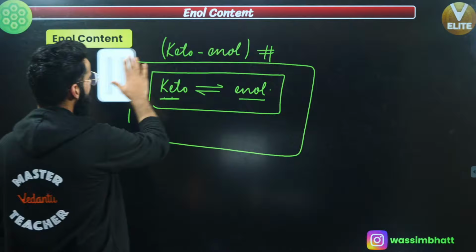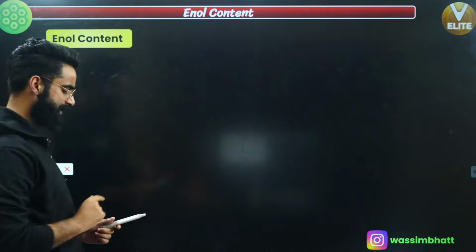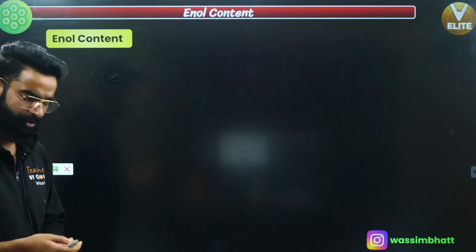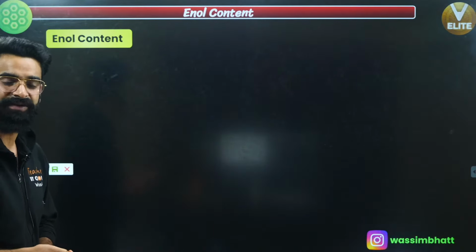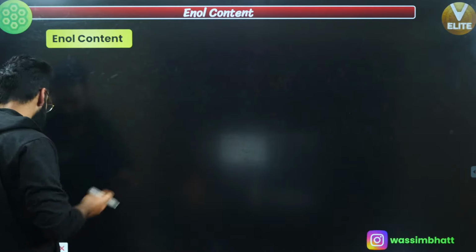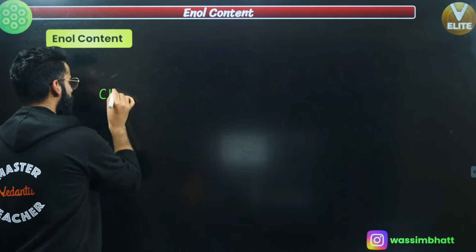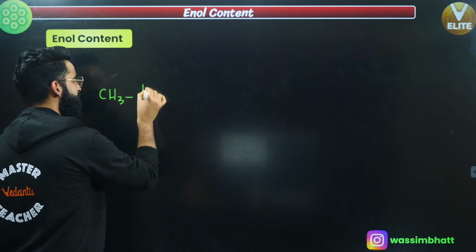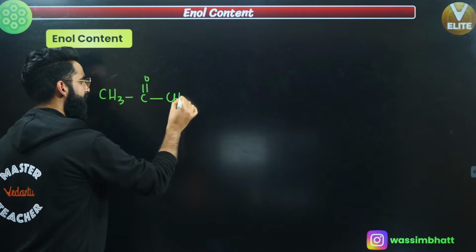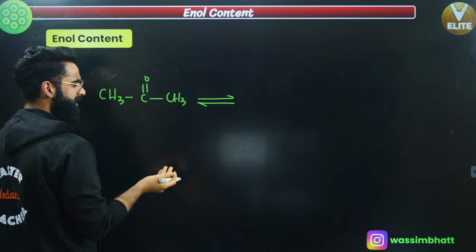Now let's move on, talk about this enol content a bit more in detail, yeah? See guys, this enol content depends on a lot of things. Enol content in the equilibrium mixture depends on a lot of things, okay? Before talking about those, I need to tell you a few more important things. See, for example, I have got the open chain keto. This is the open chain keto form, right? Okay, what is going to be its enol form, right?